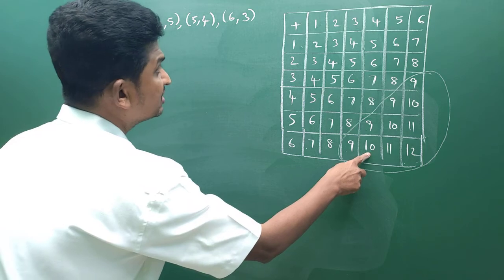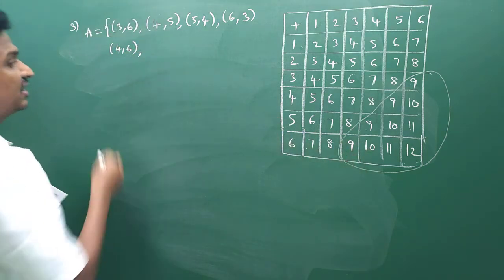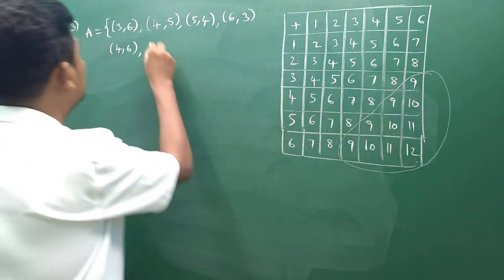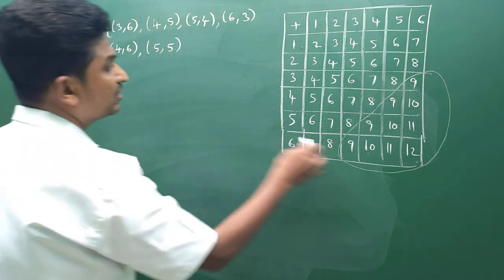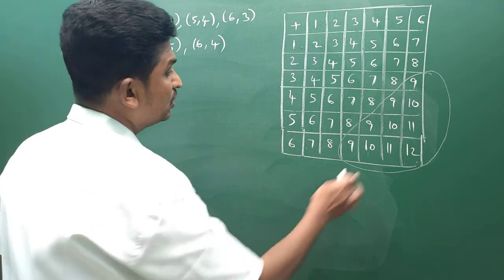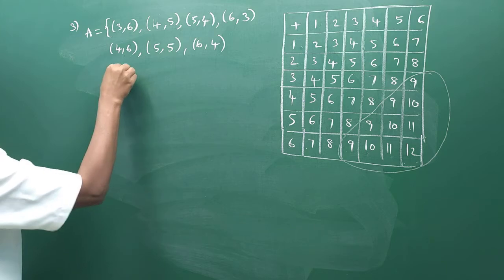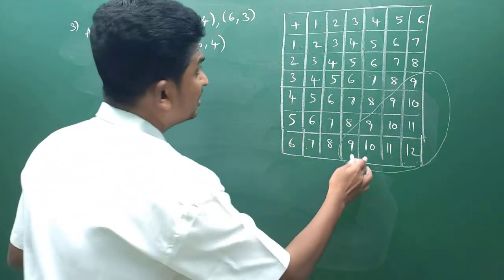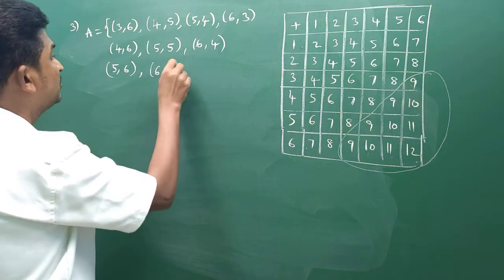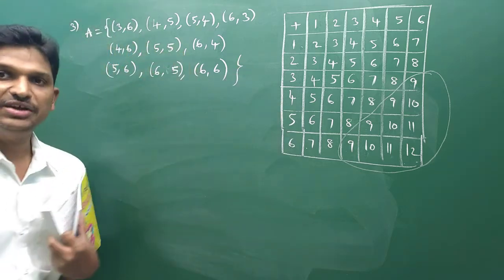Next, come to this. This is 4 comma 6. Now this one, 5 comma 5. This one, 6 comma 4. Now this one is 5 comma 6. Next this one is 6 comma 5. Finally 6 comma 6. So this is the event A.